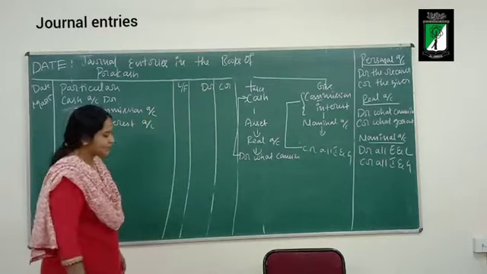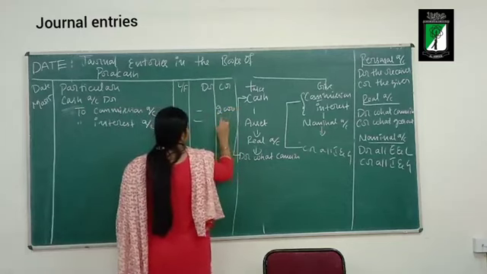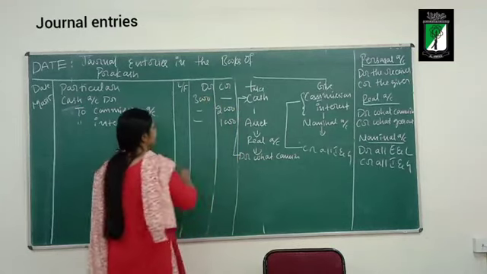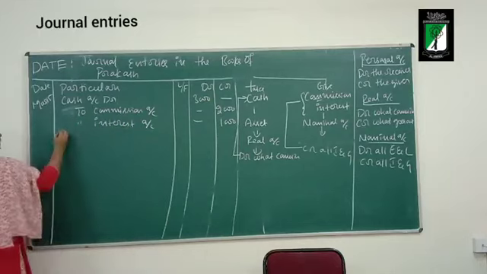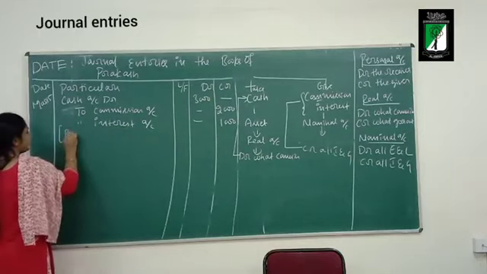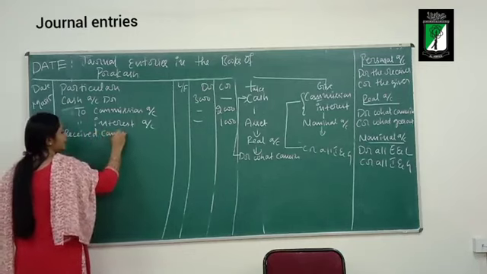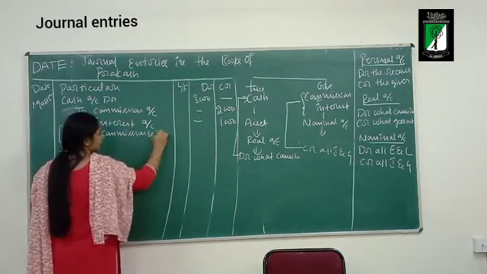How much commission is it receiving? 2000. How much interest is it receiving? 1000. Totally, 2000 plus 1000 is 3000. Narration: Received commission and interest. So this is the journal entry.